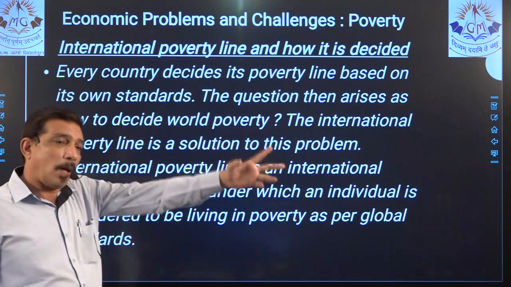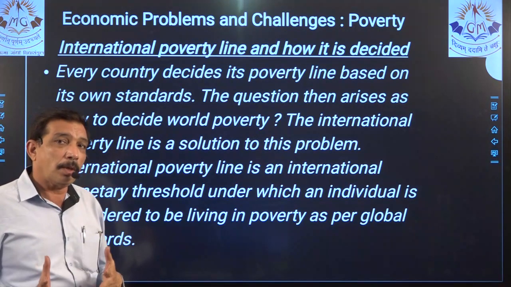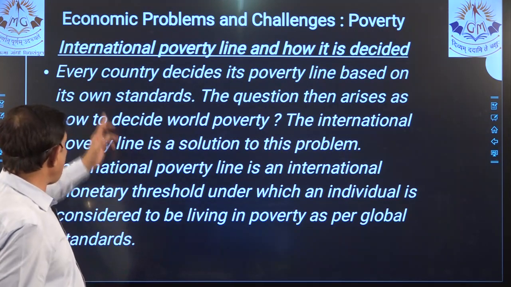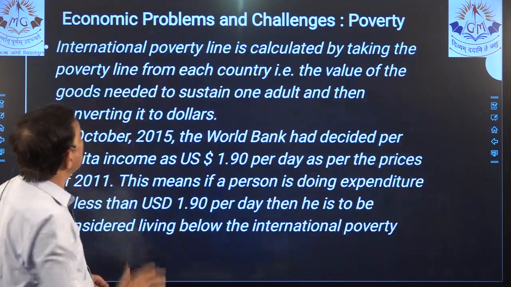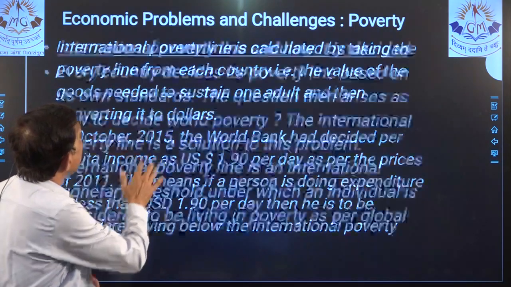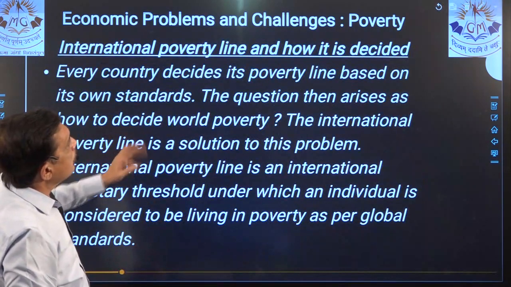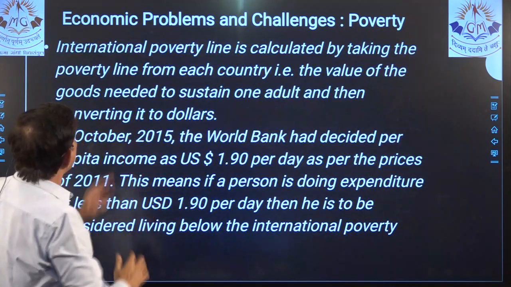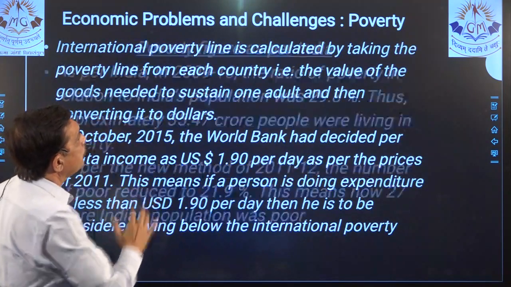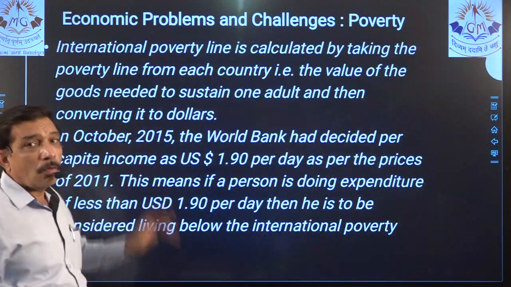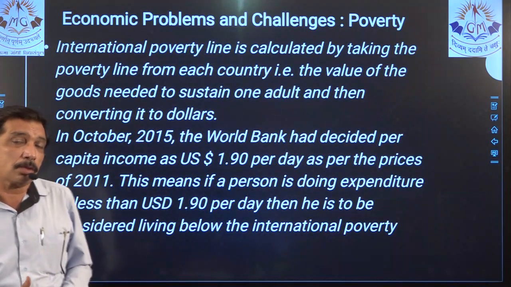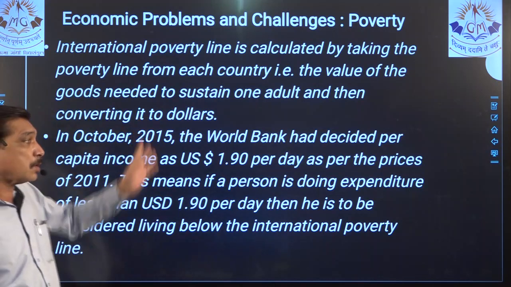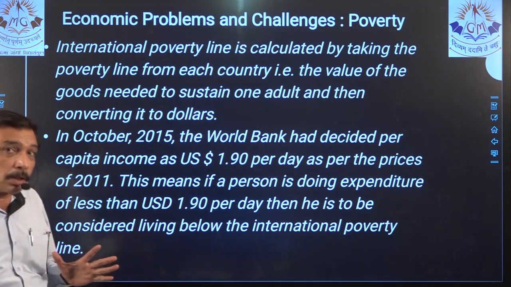International poverty line and how it is decided, that also you should be knowing as a 10th standard student. So this question is also very important. It has quite big points, 1, 2, 3, 4. So 4 points are there and they are quite big, so they can be a 3-mark question. Plus lots of statistics are there, lots of objectives are there in this.